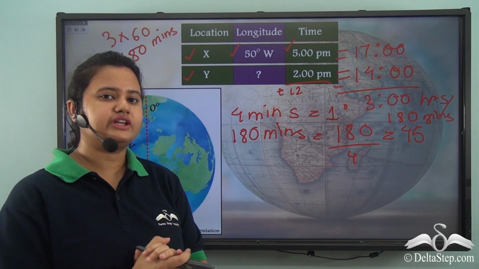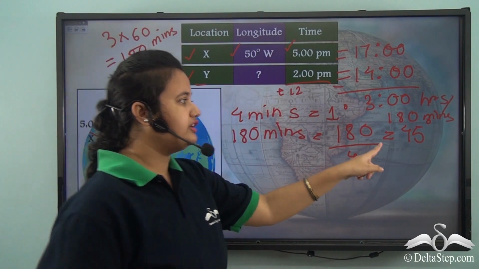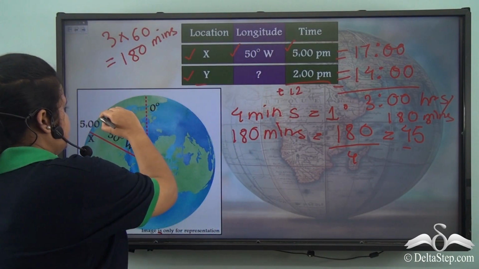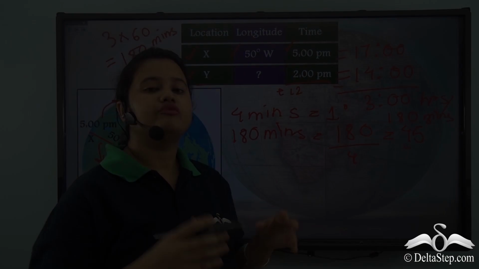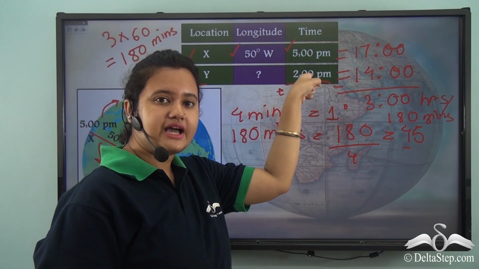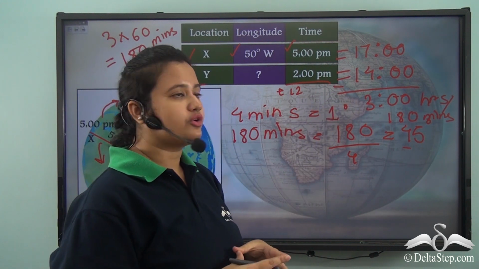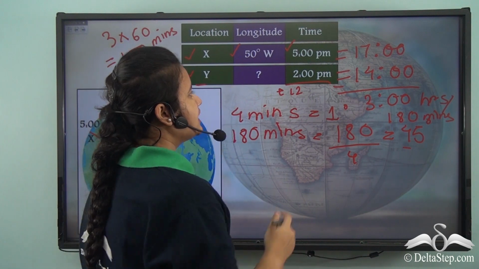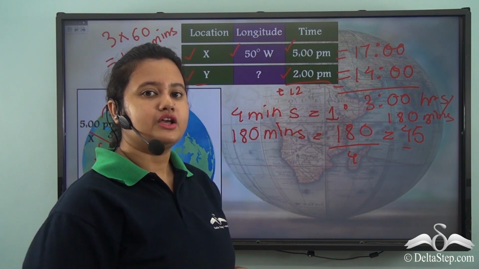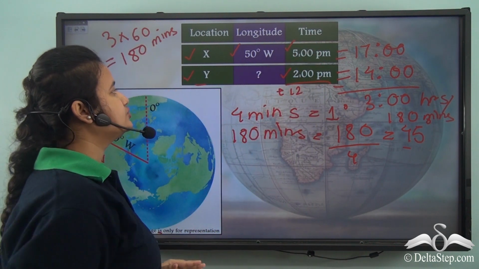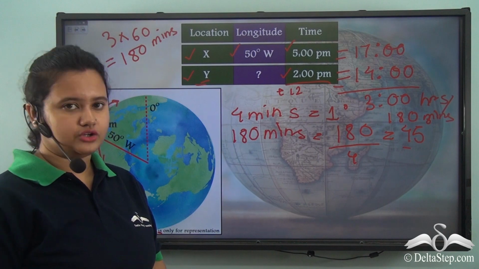Now you must be wondering whether the longitude passing through location Y is 45 degree east of 50 degree or 45 degree west of 50 degree. Well, for this we need to note the time corresponding to this location. Just see that the time corresponding to location Y is 2 p.m. Now 2 p.m. is 3 hours behind 5 p.m. So this longitude passing through location Y must lie to the west of 50° west longitude.